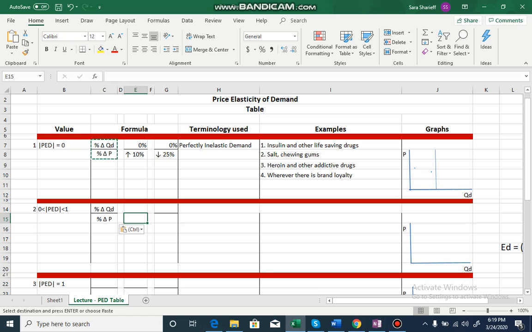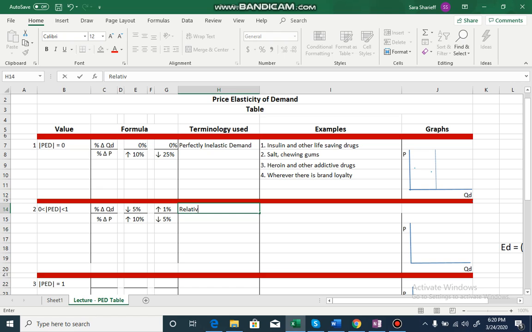So let's say price is increasing by 10%. In this case, quantity demanded will be falling by less than 10%, maybe 5%. Or if price is, let's say, decreasing by 5%, then quantity demanded would be increasing by, let's say, 1%. So the percentage change in quantity demanded is less than the percentage change in price. You'll arrive at a value between 0 and 1. Quantity is not very responsive to a change in price. This type of demand curve is known as relatively inelastic demand.